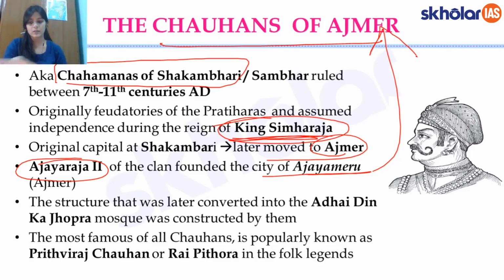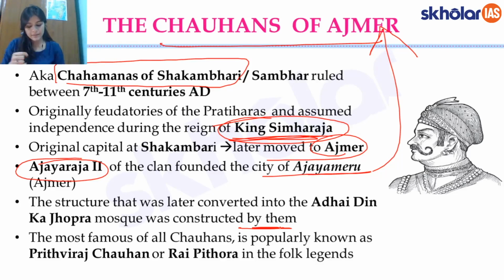We'll see in the Delhi Sultanate what this Adai Din Ka Chopra mosque is. It's a famous mosque. This was constructed by them. This structure was essentially a Hindu structure, later converted into the Adai Din Ka Chopra mosque. So this is another thing which we'll study in the Delhi Sultanate, this whole conversion of temples to mosques, etc.